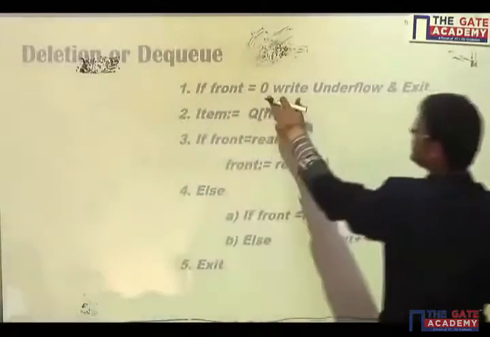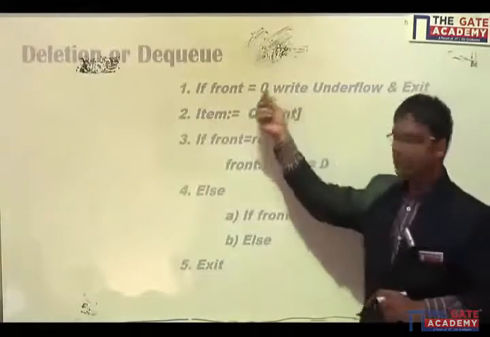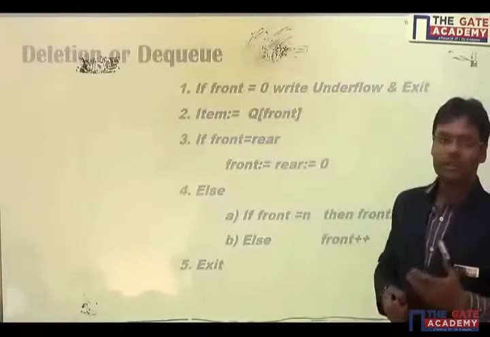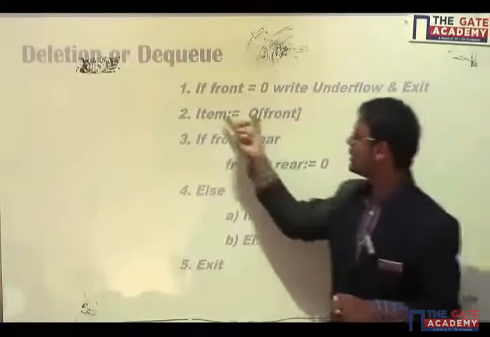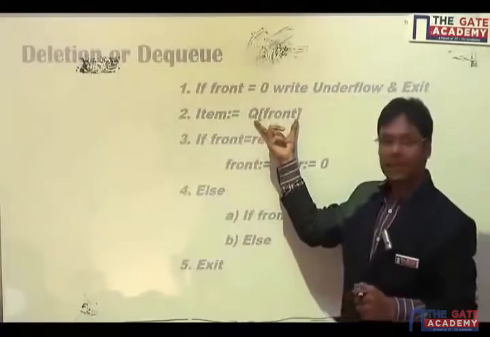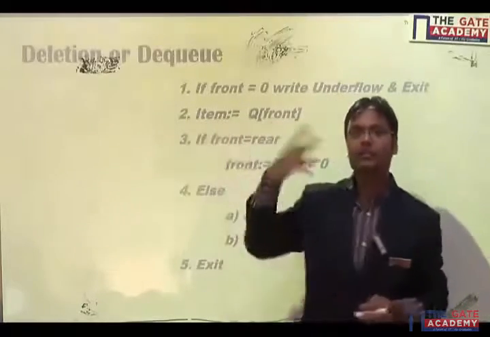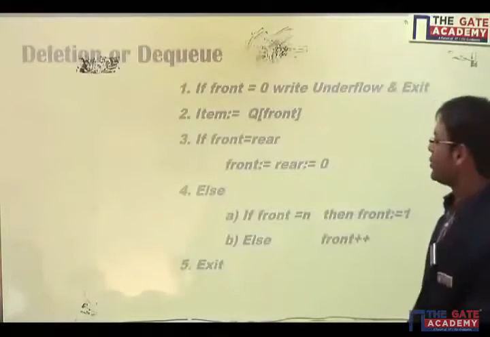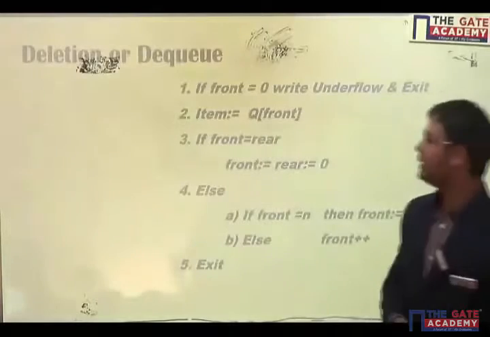Algorithm says that if front is equal to 0, write underflow and exit. If front is equal to 0, that means there is no item in the list and you cannot delete any item. The second statement says that whatever the front element of the queue is, you copy it into some item so that I can use it afterwards, when I delete that item. So I have saved that particular item into variable item.